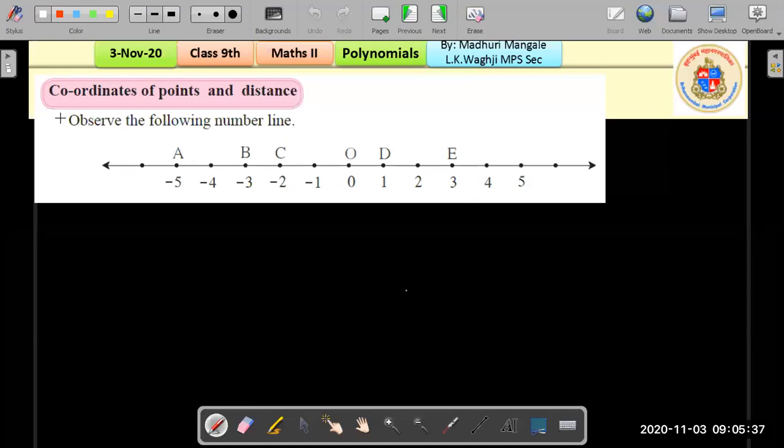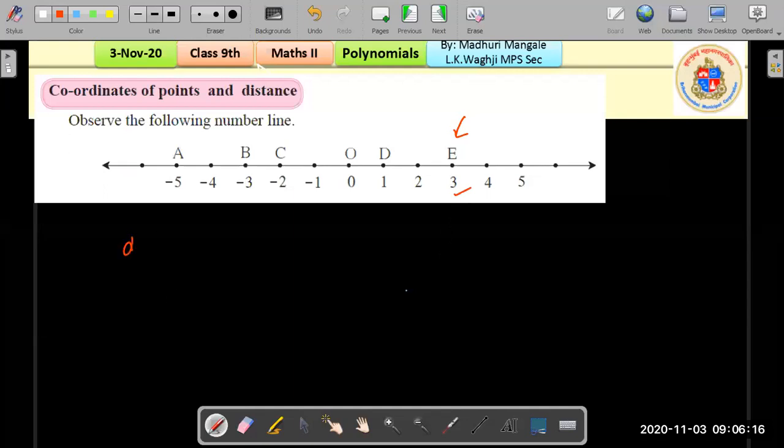Okay. Now first thing here, if I ask you what is the coordinate of the point B, then the number that you see just below B is the coordinate of that point. So what is the coordinate of B? It's -3. If I ask what is the coordinate of point E, then the number below E, we see it's 3. So the coordinate of point E is 3. Okay, I hope that is very clear. So using these coordinates, we can find the distance between 2 points.